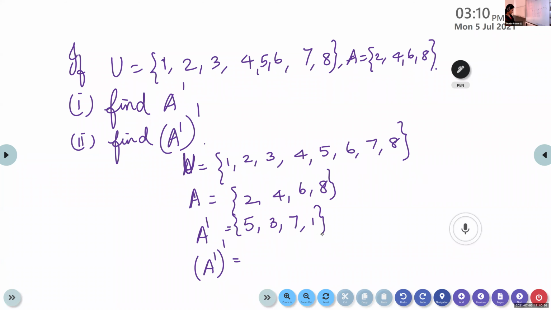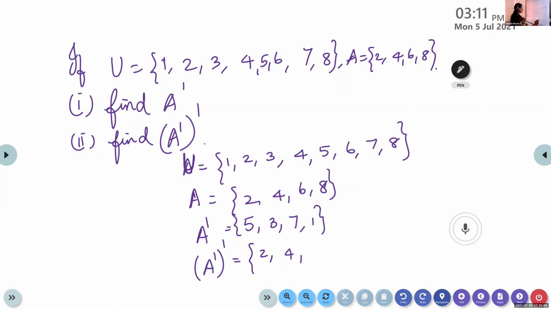Yes, Tom Sebastian, what is A dash the whole dash? 2, 4, 6, 8.